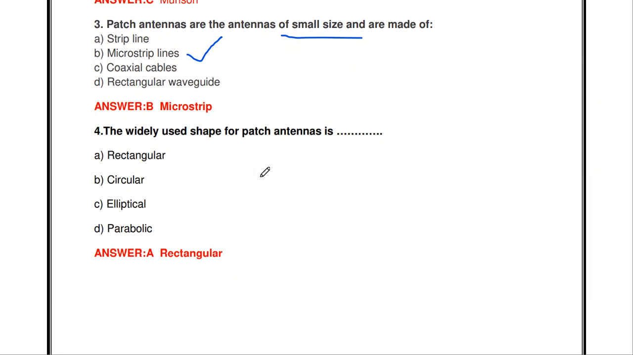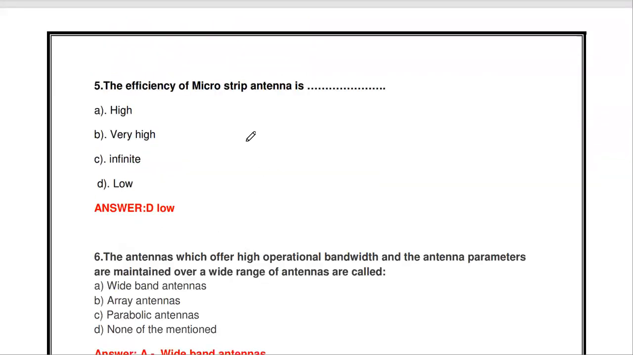Then the next one: the widely used shape for the patch antenna is dash. In patch antenna, there are different shapes available: rectangular, circular, elliptical, parabolic. But the most widely used shape is the rectangular patch antenna. Then the next one: the efficiency of the microstrip antenna is dash. It is low. It is an inefficient antenna, so the efficiency is very low.